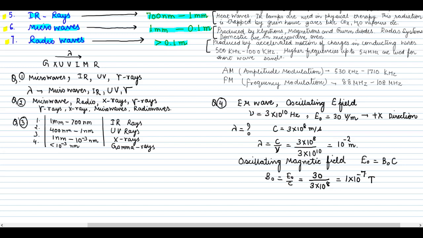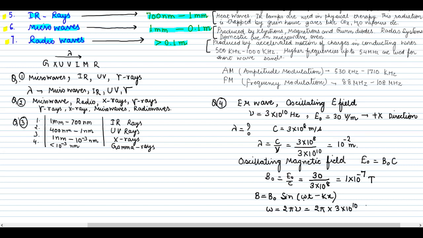And if it is asked in the question to write down the equation, then we know that B is equal to B naught sine omega t minus kx is the equation. So we need to calculate omega. Omega is 2 pi nu. The value of nu is given to us, 3 into 10 to the power 10.